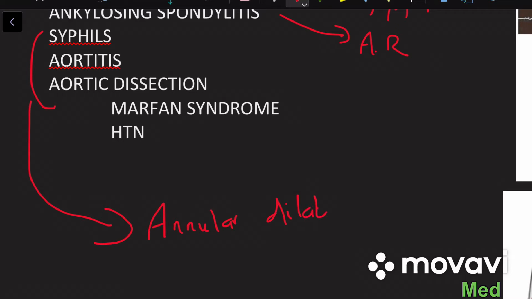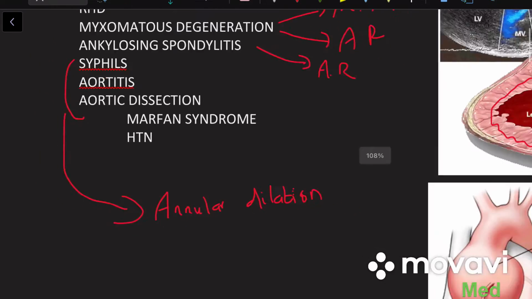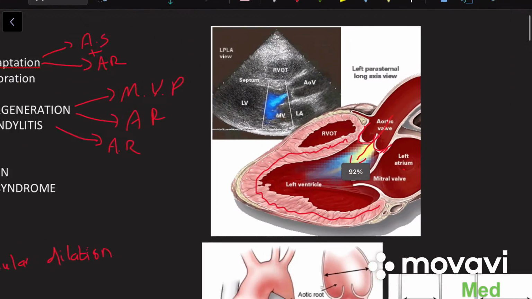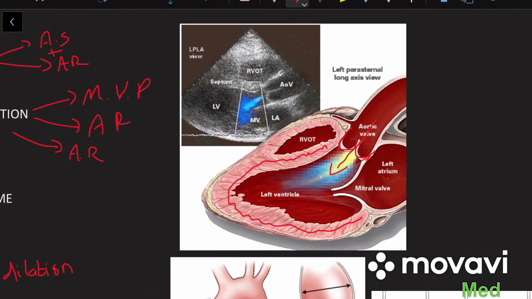So, these three contribute to annular dilation of the aortic valve. Syphilis can cause obliterative endarteritis of the vasa vasorum of the aortic valve, which simply means that it obliterates the vessels which supply the aorta. If the disease progresses, it can even dilate the annular ring as well, so it can contribute to aortic regurgitation.